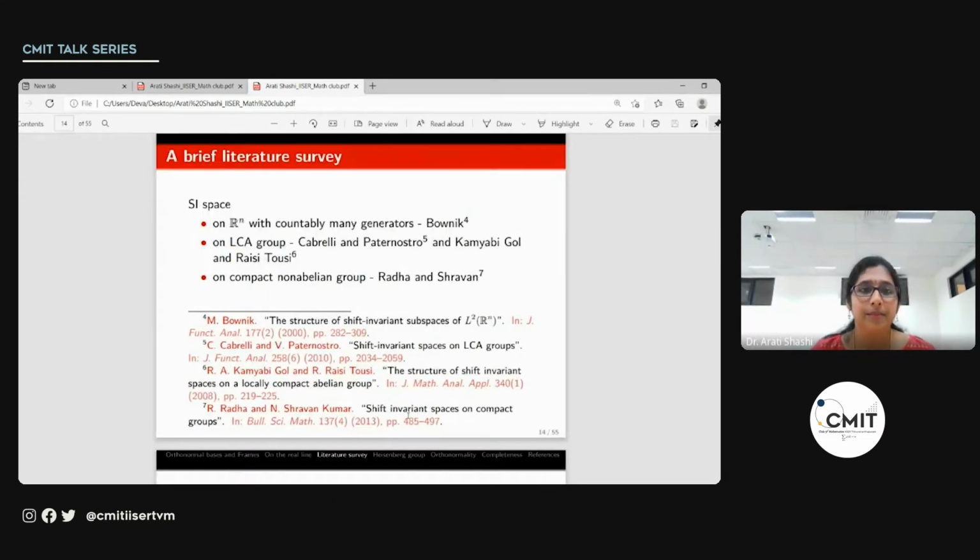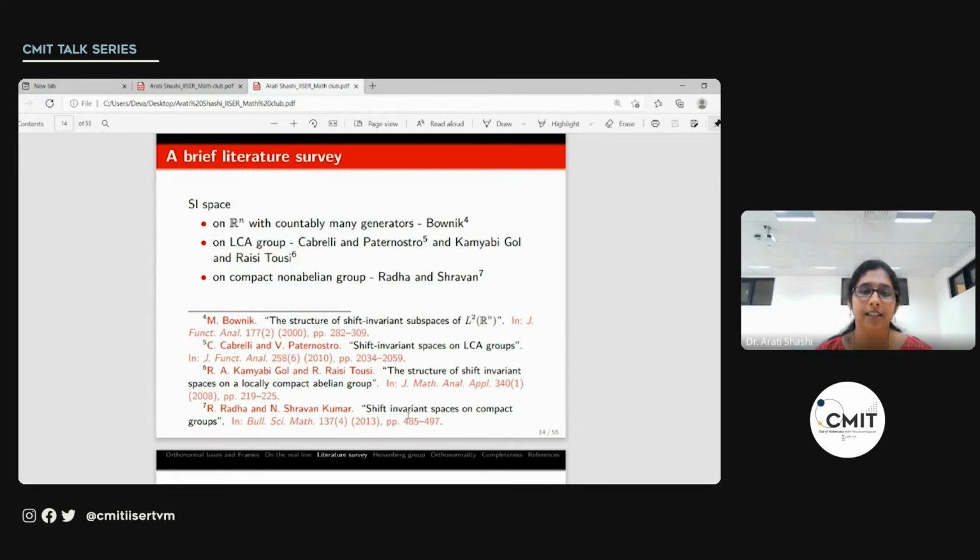Okay, so now let's look at a brief literature survey of related problems. In 2000, Marcin Bownik considered a system of translates which are generated by countably many generators. What I have been speaking about earlier, we considered a single function phi and generated translates using that one function phi. He is considering countably many generators and all the systems of translates generated by these. And then he characterizes this entire collection to be a frame sequence, Riesz basis, and so on.